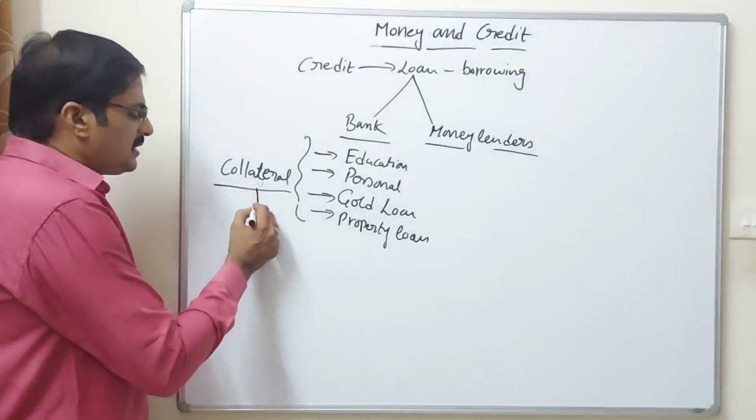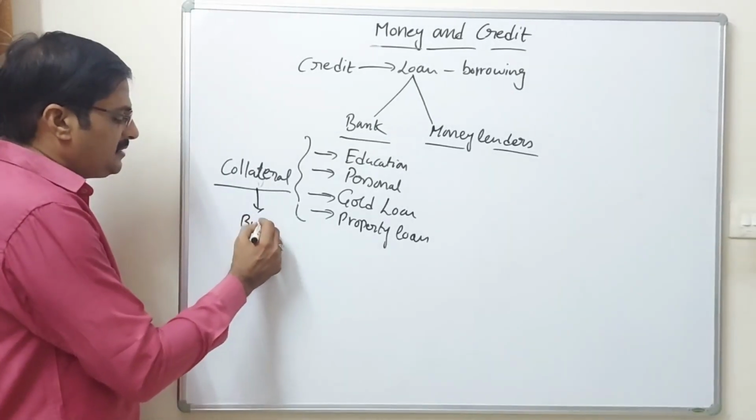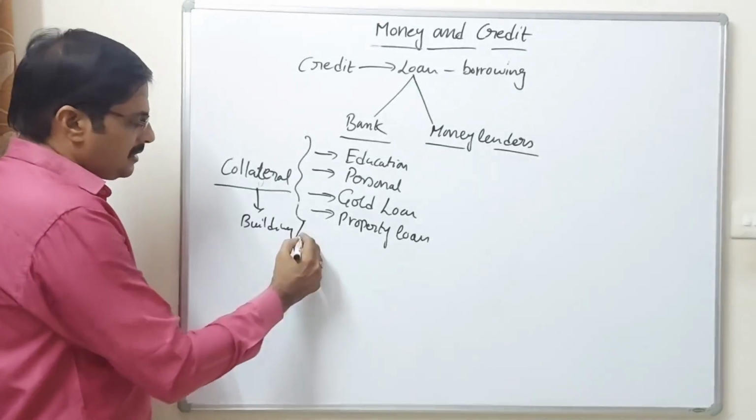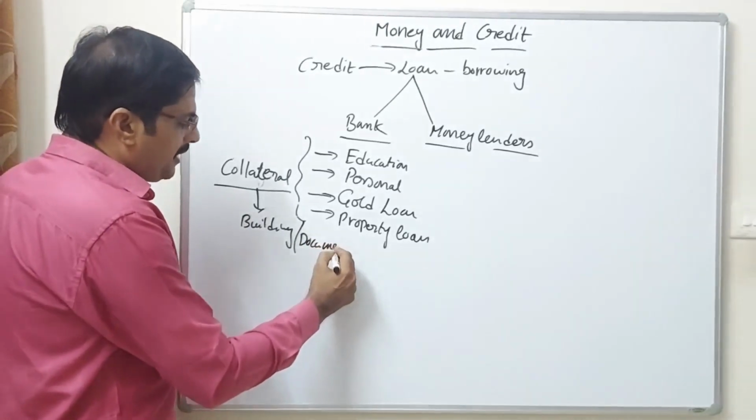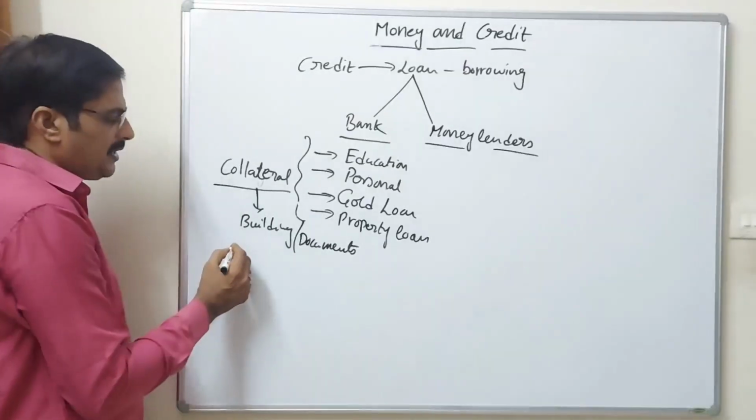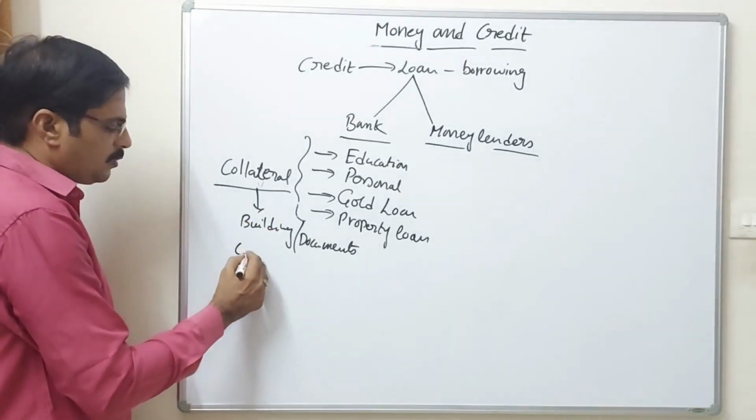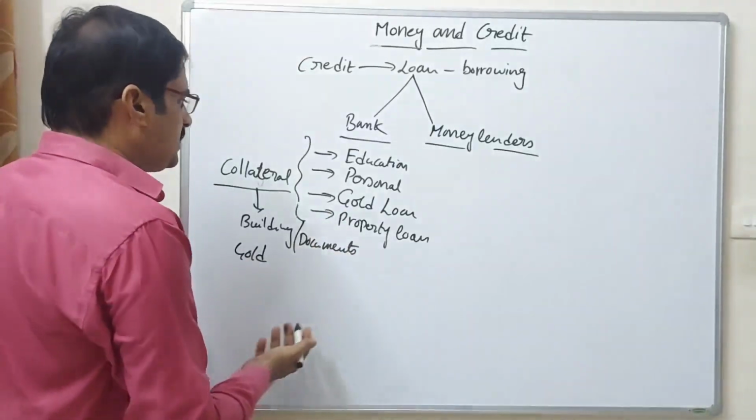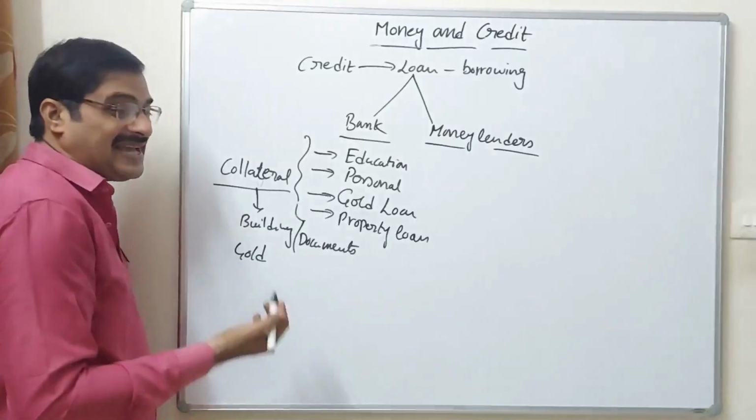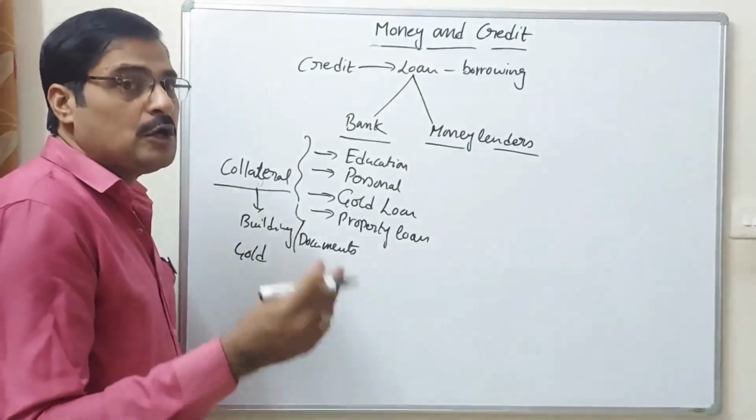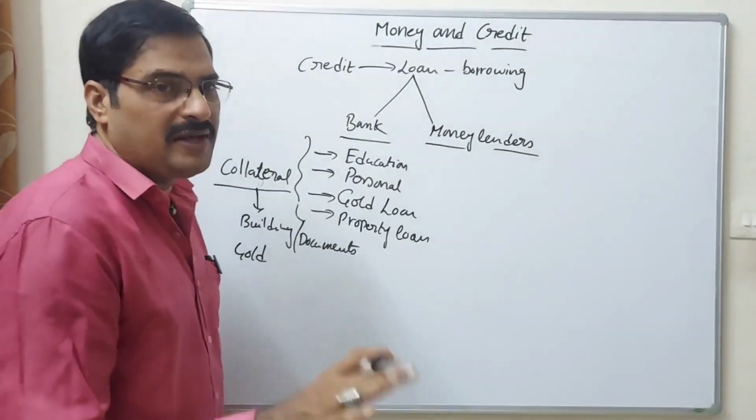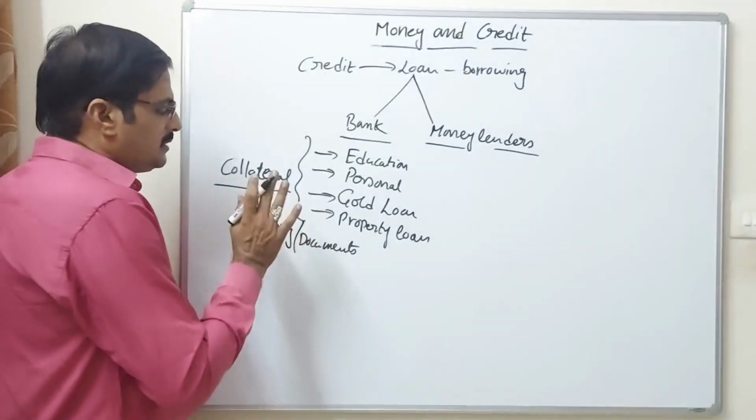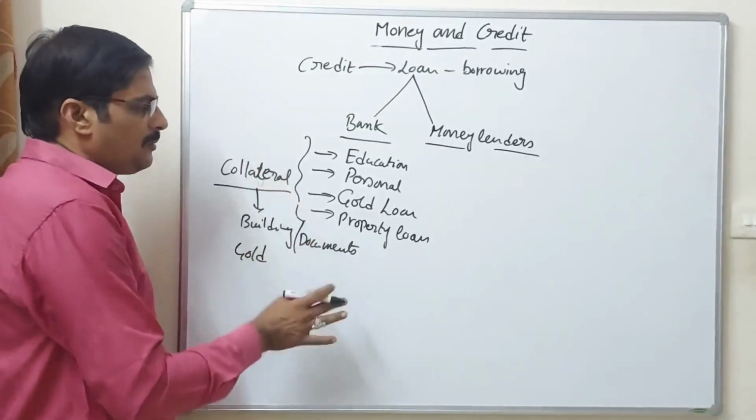Collateral in the sense that they have to give buildings, that means property documents. Otherwise, if you want to take a gold loan, they provide the gold loan. If you want to pay for education, that also needs some collateral, the guarantee to the bank people to repay the loan amount. So according to that, complete documents should be needed.